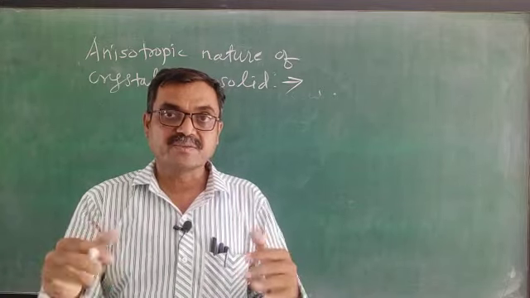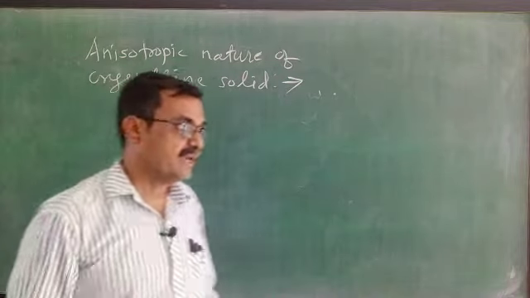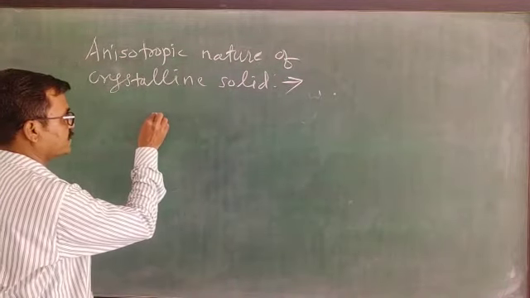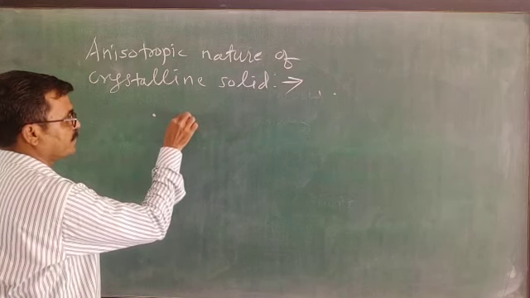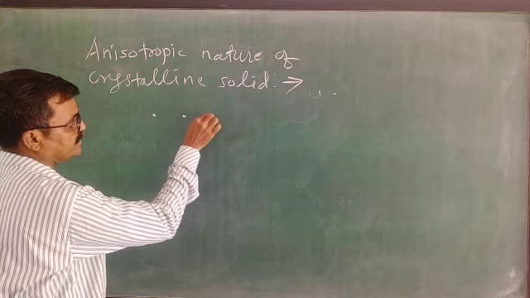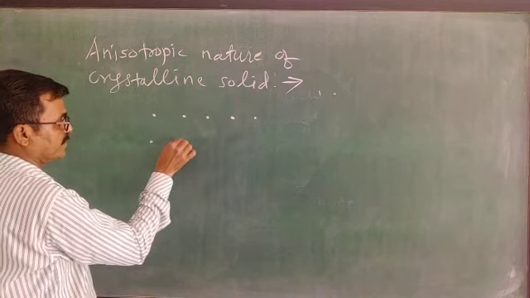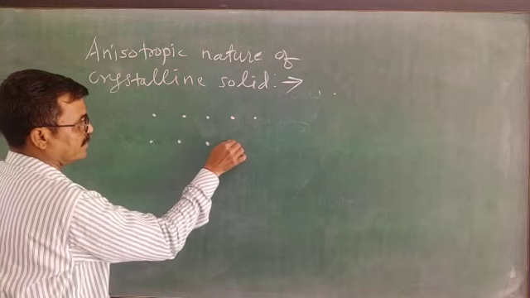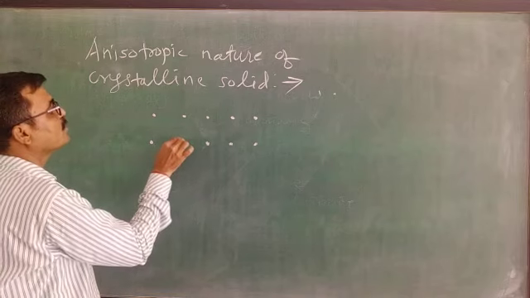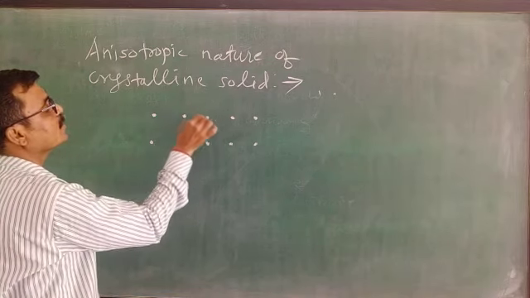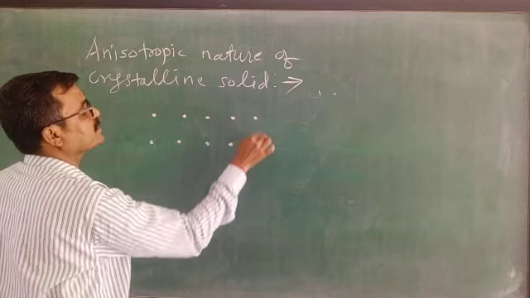Now in this way you know the crystalline solid. Let me consider this crystalline solid consists of a definite fixed position or arrangement of the constituents. Let me assume this solid shows the same types of atoms in the crystal.